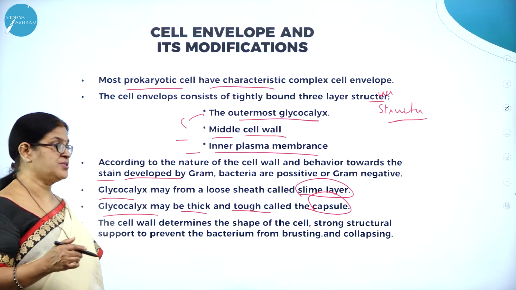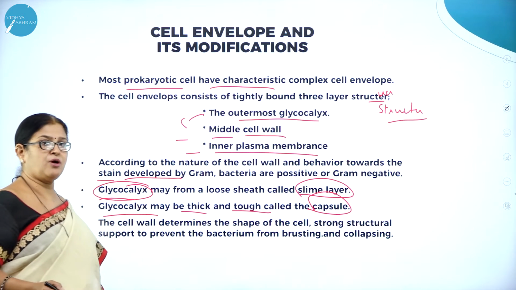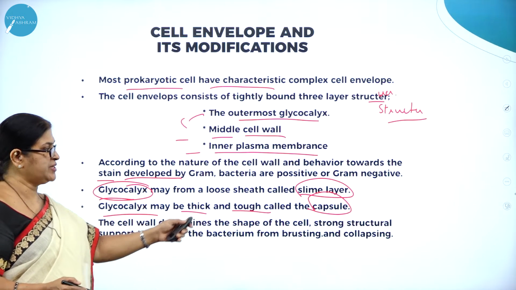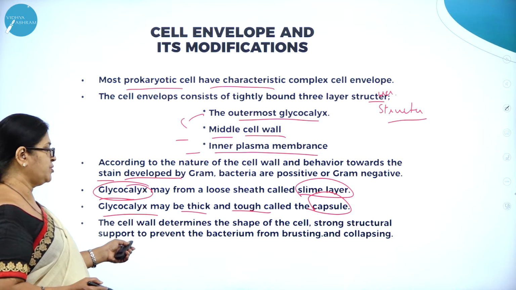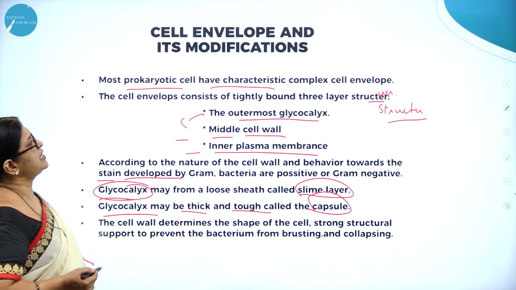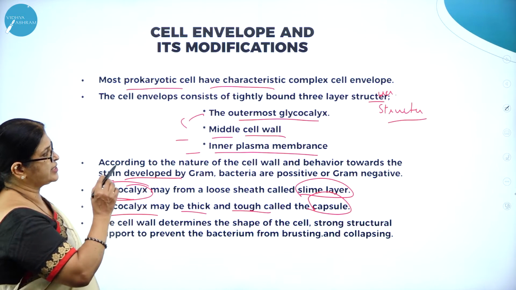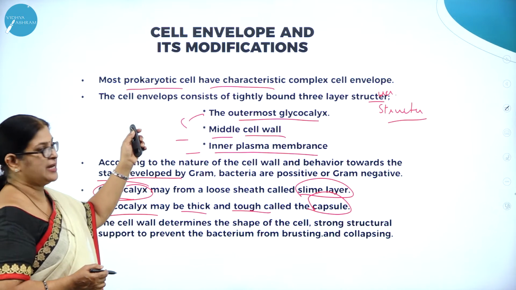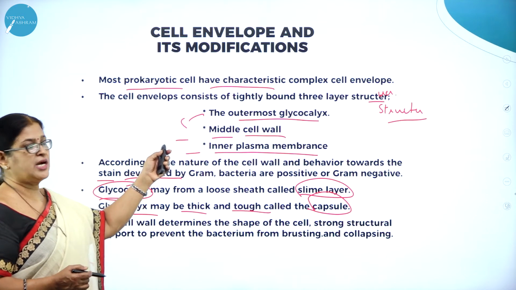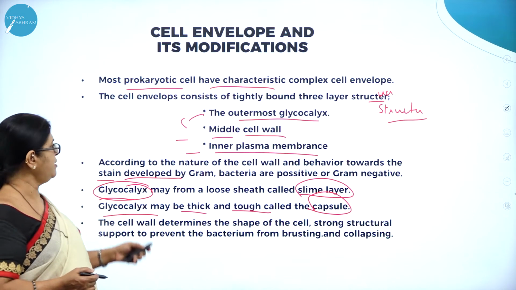So based on the presence or absence of a capsule, what is that capsule made up of? A chemical composition called glycocalyx. So the cell wall determines the shape of the cell, strong structural support to prevent the bacterium from bursting and collapsing. So I repeat, cell envelopes and its modification. Most prokaryotic cells have a characteristic complex cell envelope. Cell envelope consists of a tightly bound three-layer structure, that is the outermost glycocalyx, middle cell wall and inner plasma membrane.